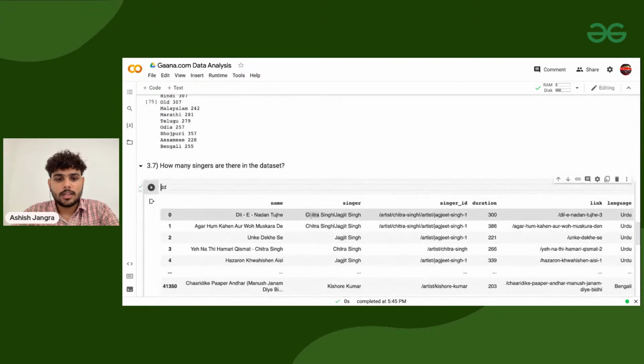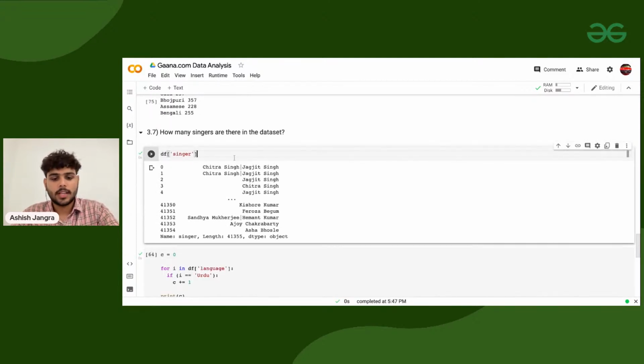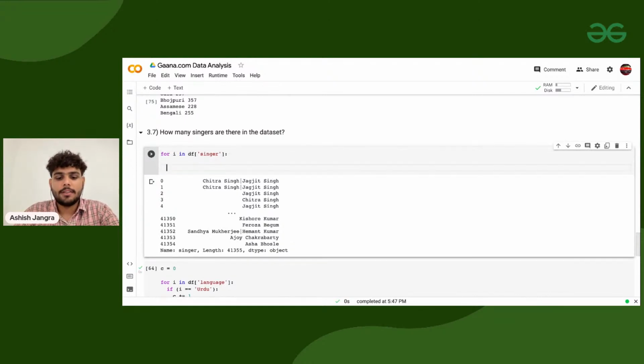So now the question is how we can find out these singers. First of all, I need to take the singer column, and I need to go for i in df of singer. And if I'm printing i, let's print singers, to be more specific. And I'll tell you why I'm printing singers.